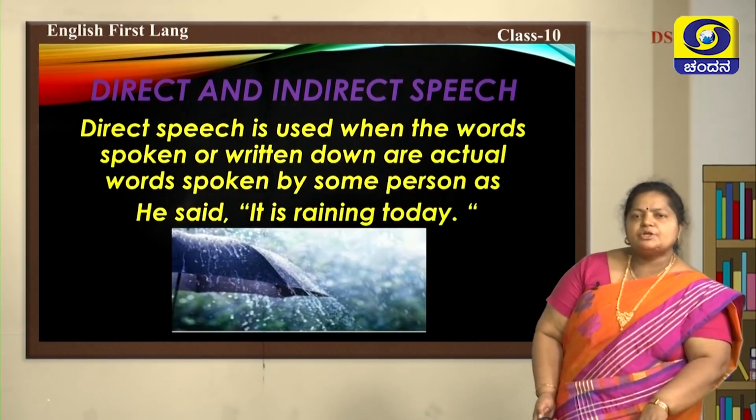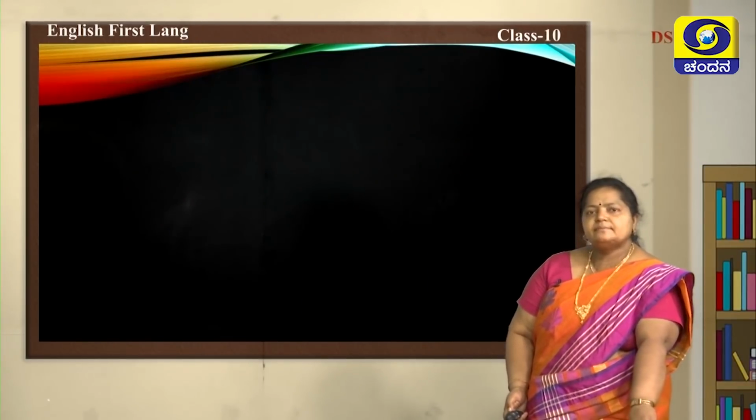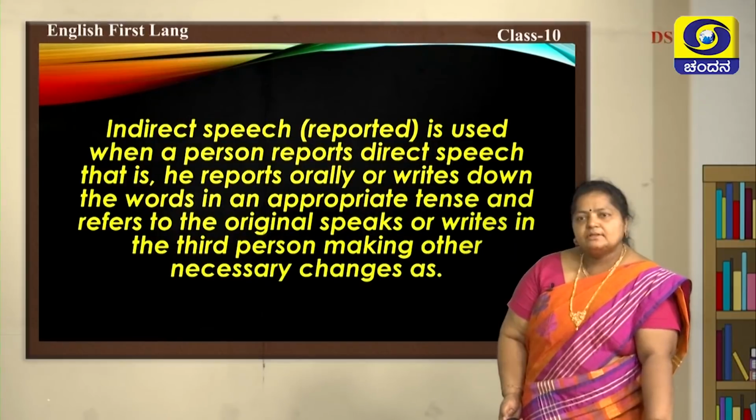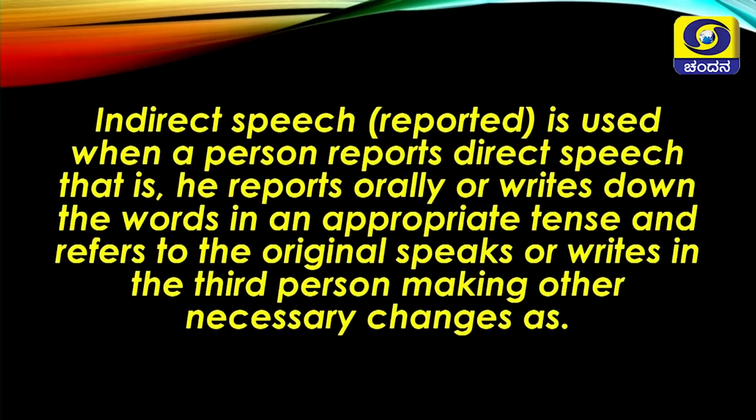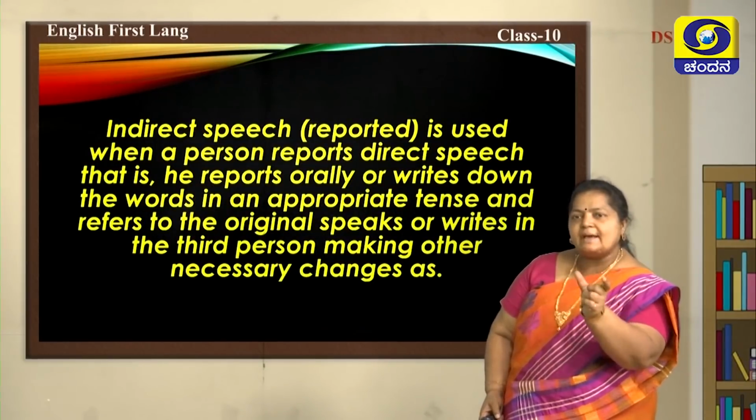So, here I have brought you: He said, it's raining today. How will it be reported? Let us see first what indirect speech is. Then we will move to the example. Indirect speech is reported speech. It is used when a person reports direct speech, that is, he reports orally or writes down the words in an appropriate tense and refers to the original speaker or writer in the third person, making other necessary changes.